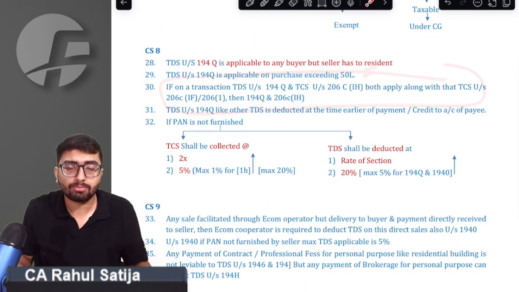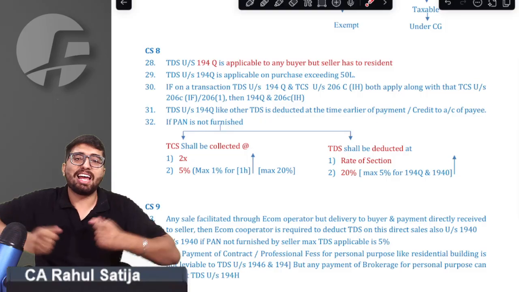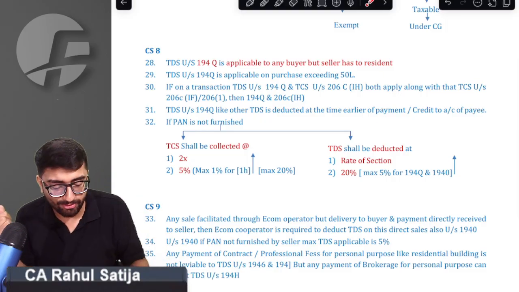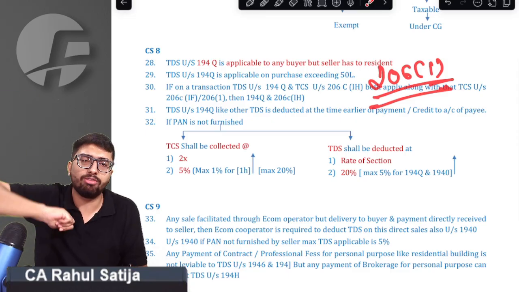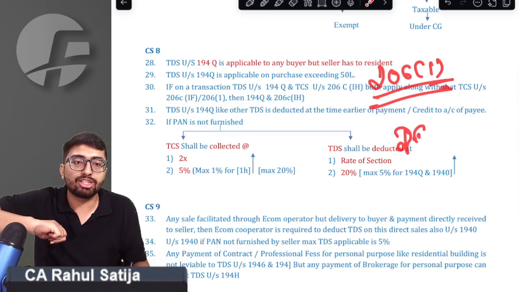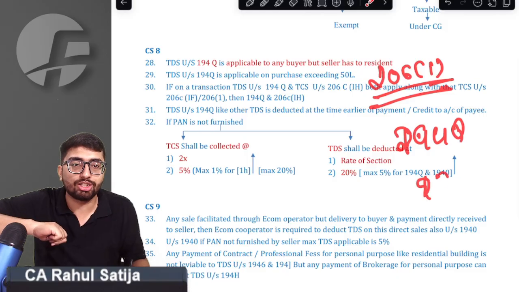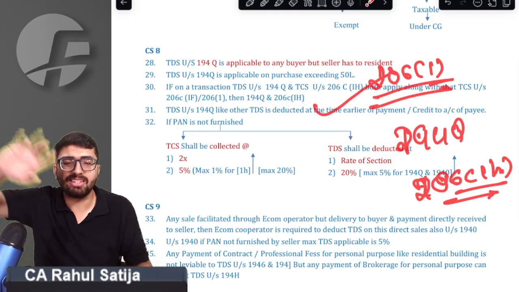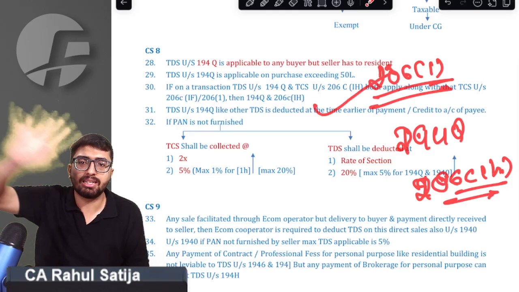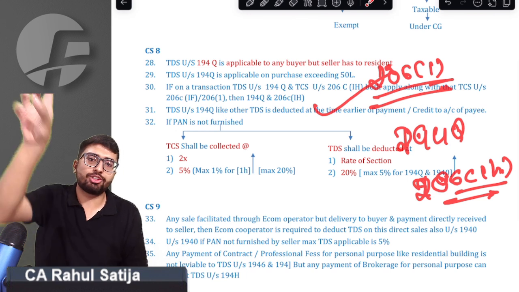We got that point. Sometimes there happens to be a fight between multiple sections. For example, there happens to be a TCS under section 206C(1) if I am selling coal, for example. And on a similar transaction 194Q is also applicable. On a similar transaction 206C(1H) is also applicable. Multiple sections are applicable. In that case, what to apply? Sir, always apply the specific section. Whichever is the most specific section, that apply.